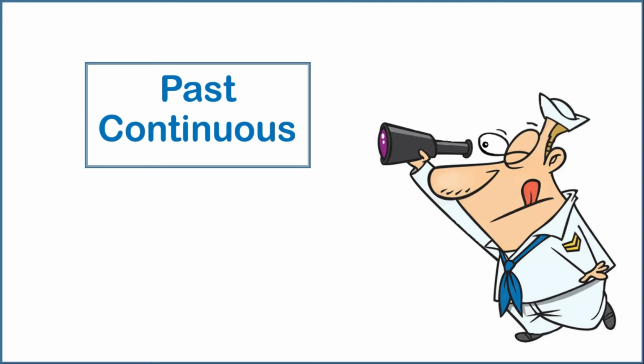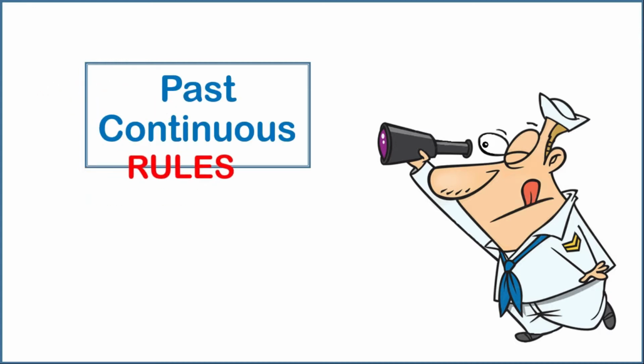Past continuous. Rules. Past continuous affirmative form. I, he, she, it, plus the verb was followed by the verb and ing.